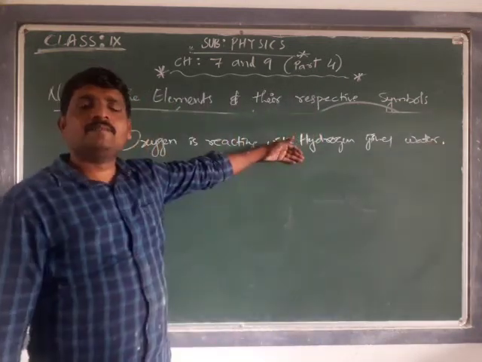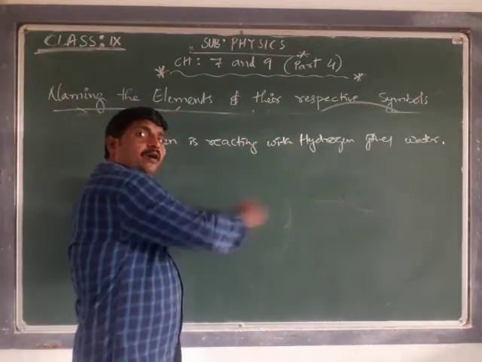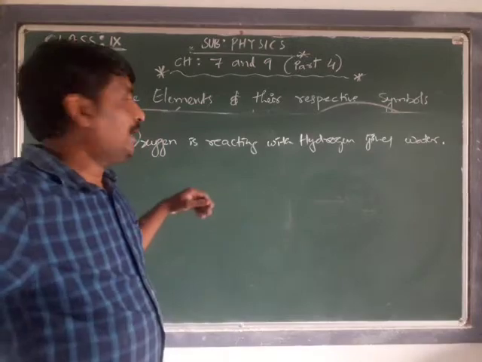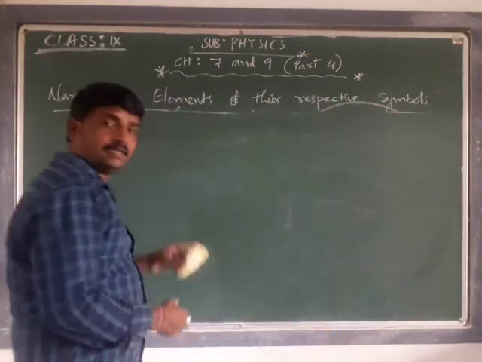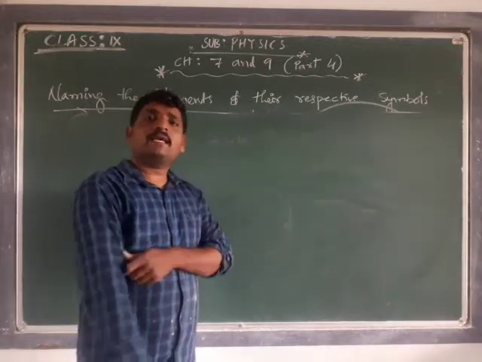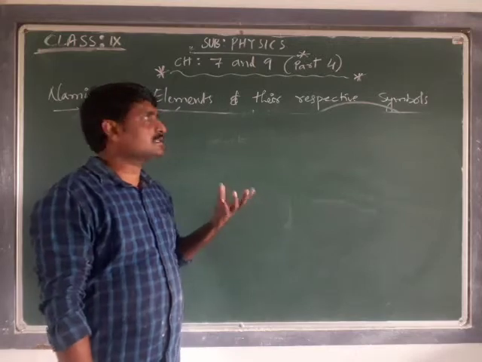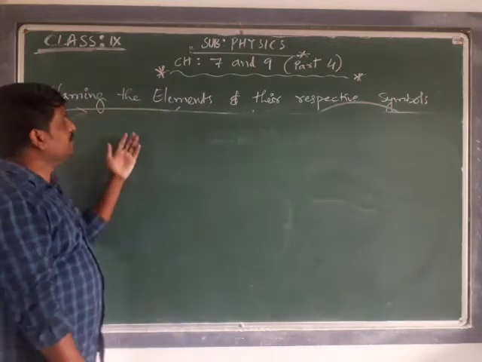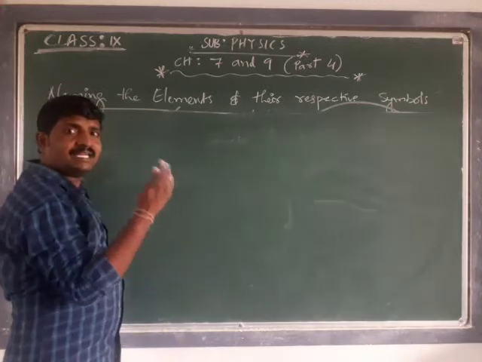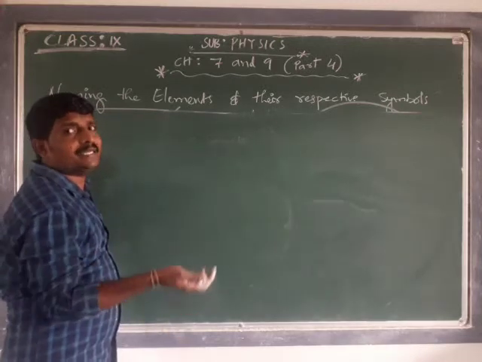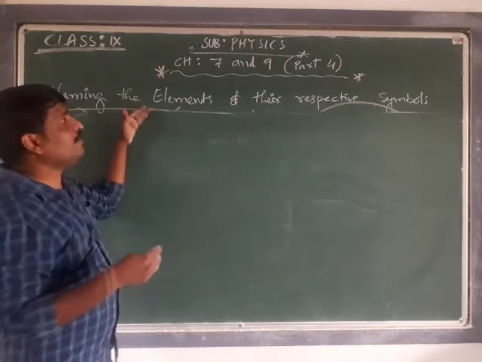Every time writing this much big statement is not feasible. Or every time writing the element names oxygen, hydrogen, helium, lithium, mendelevium, that much big names is sometimes in some chemical reactions not feasible. It's a time consuming process. To reduce these big names of the elements, there is a need of assigning symbols for the names of the elements.